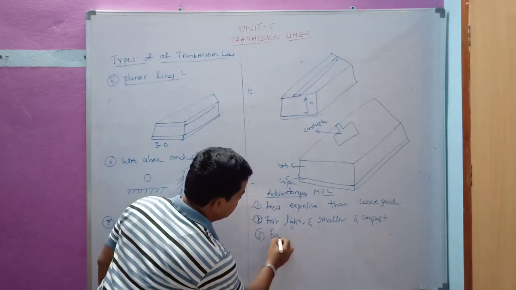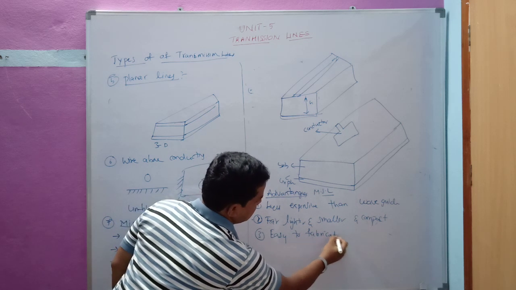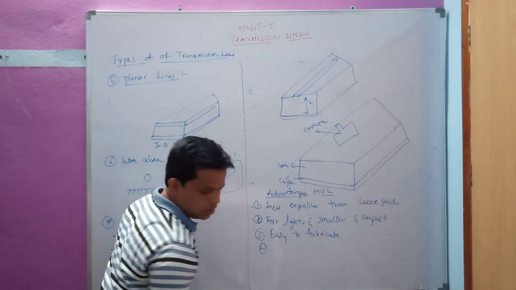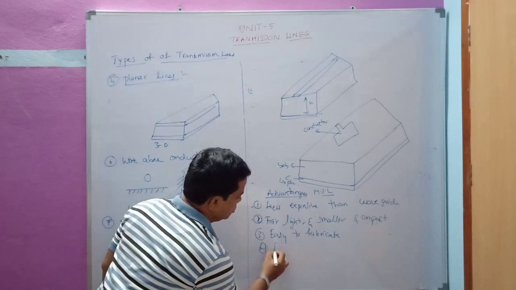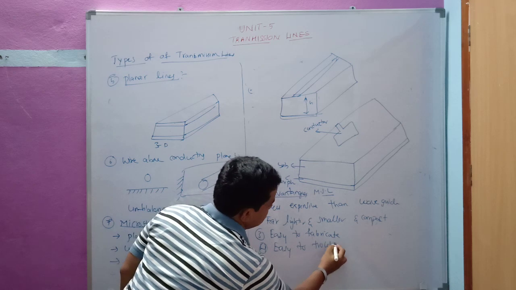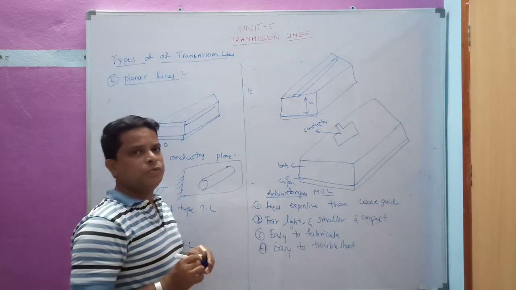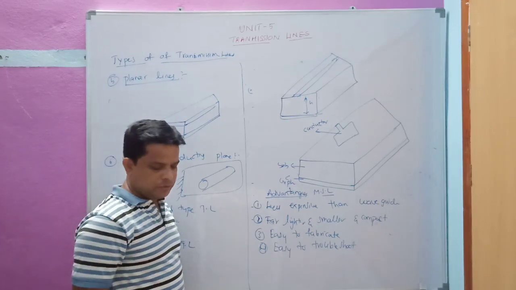It is easy to fabricate, and also easy to troubleshoot. So these are the various advantages why we go for the microstrip line over the waveguide.